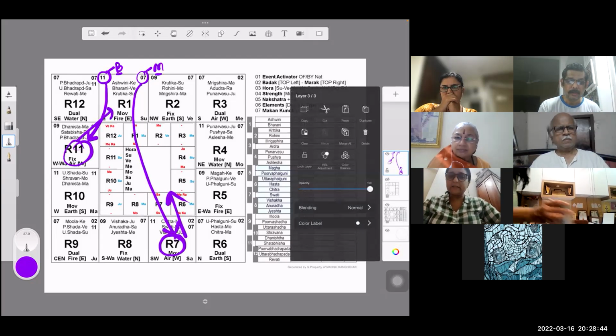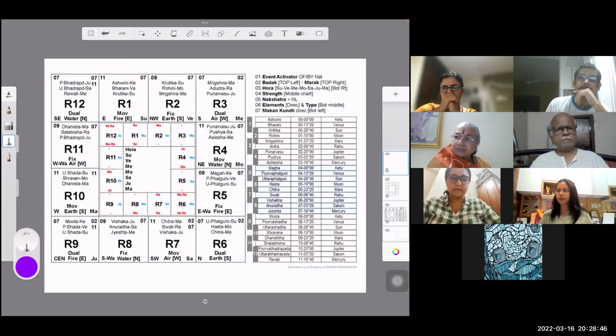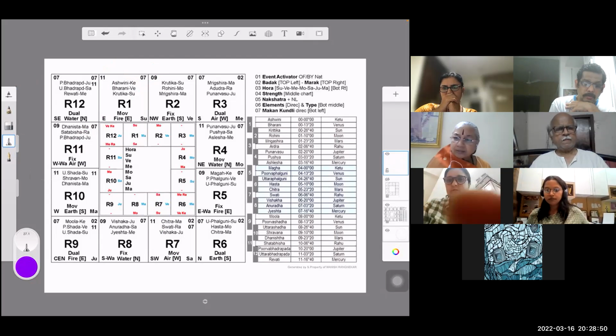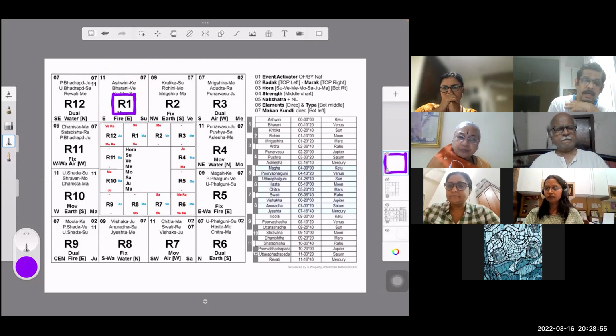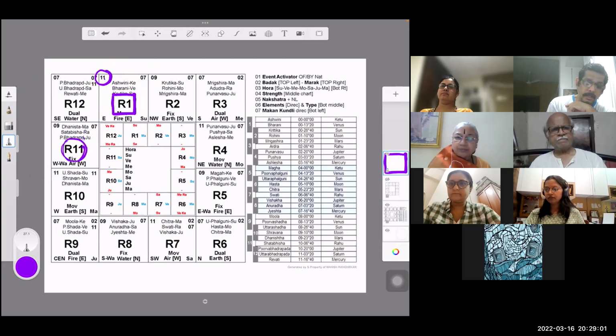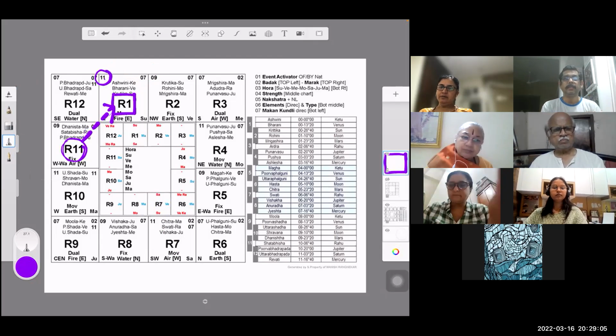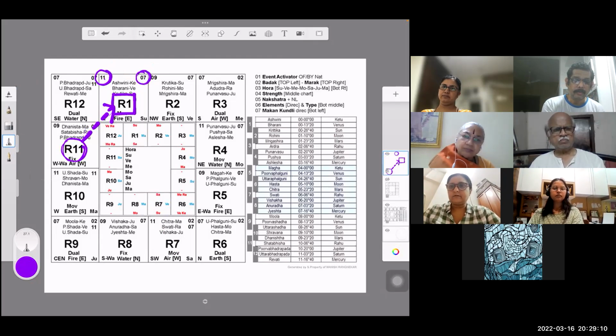But Badak house gives the obstacle to that house. So what does Marak do? That's my question. Let us say we are looking at this house. The 11th from this house is its Marak place. The 11th from this is this fellow, and that is its Badak place. This creates the obstacle for this fellow, not the other way. Correct. Now who is its Marak? The 7th. So this is its Marak, this will kill it.